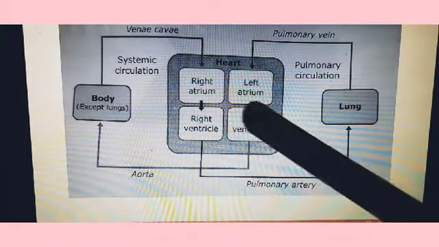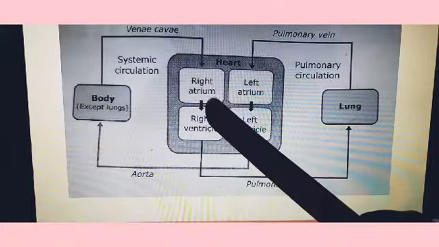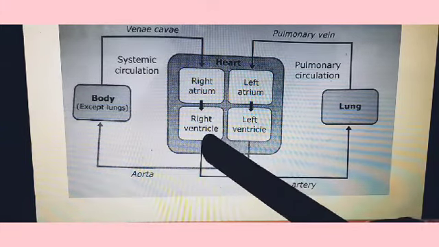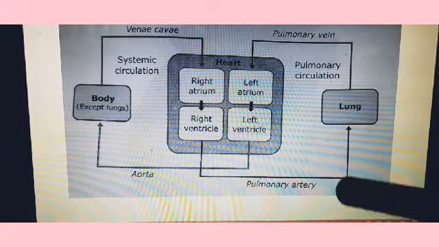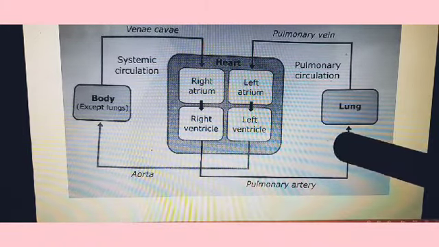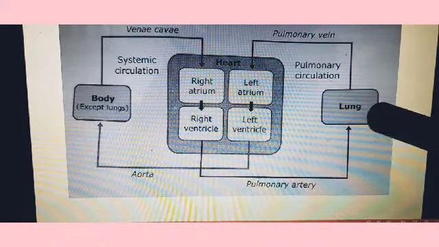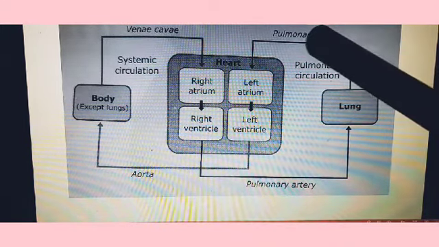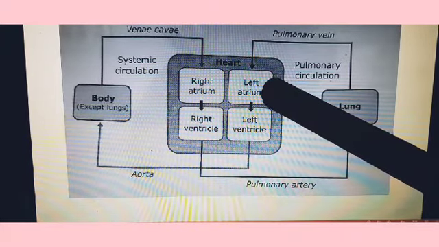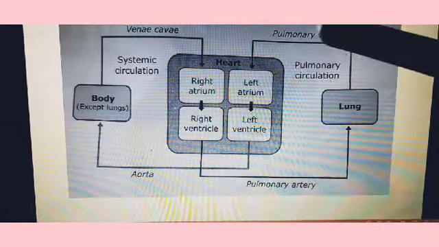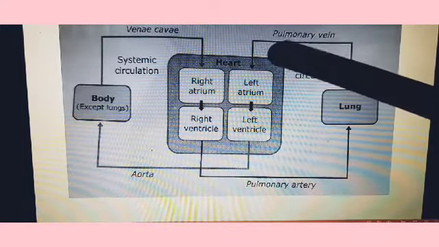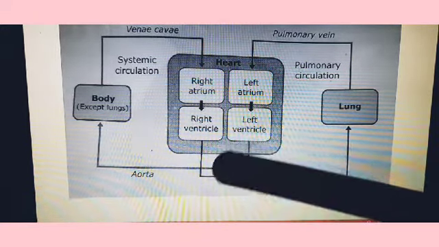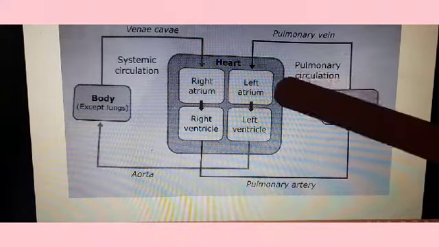In the first loop, the deoxygenated blood from the right atrium enters the right ventricle, then through the pulmonary artery the deoxygenated blood enters the lungs. In the lungs, the blood is purified, that is oxygenated. Then through the pulmonary vein, it enters the left atrium. This circuit is known as the pulmonary circulation, as the pulmonary vein and pulmonary artery are involved in this process. Here it completes the first circuit.